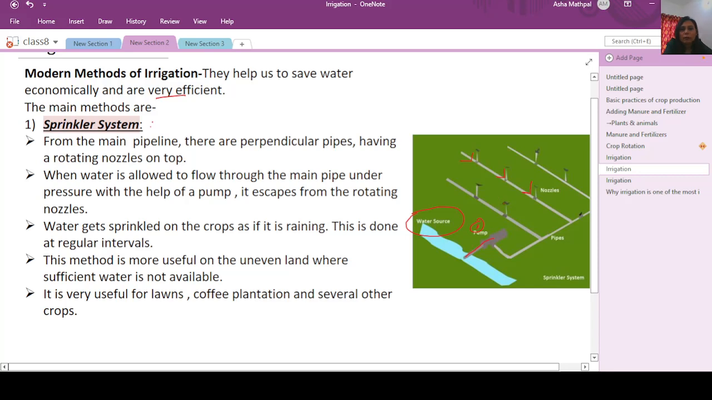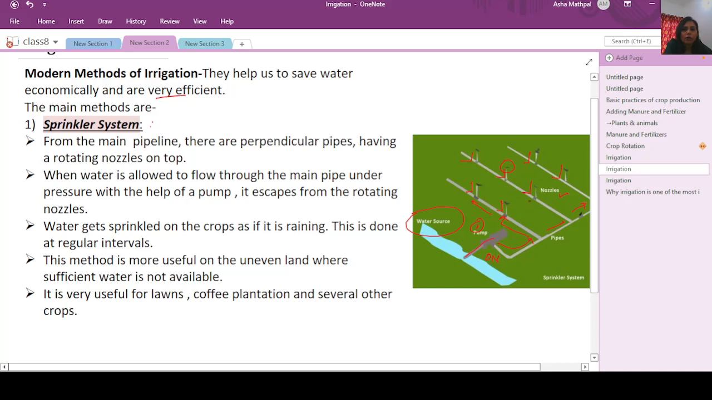So there are perpendicular pipes which are attached to the main pipeline. Now at the top of these perpendicular pipes there is a nozzle. This is a nozzle at the top. So what happens when you are switching on the pump? When the pump is switched on, it will take the water from the field. Water will enter the main pipeline, and from the main pipeline it will move into the branch pipeline.